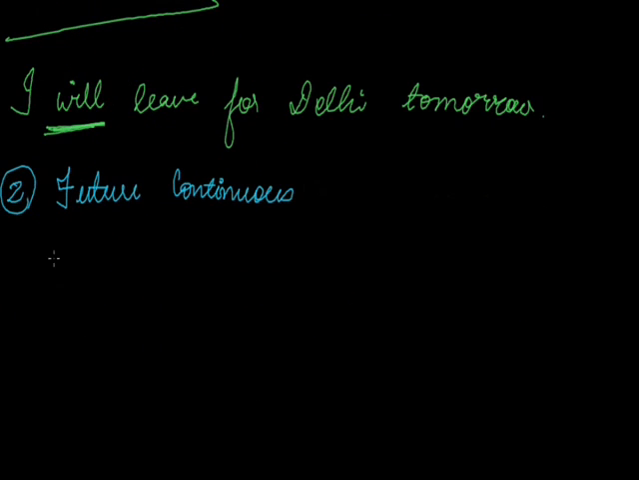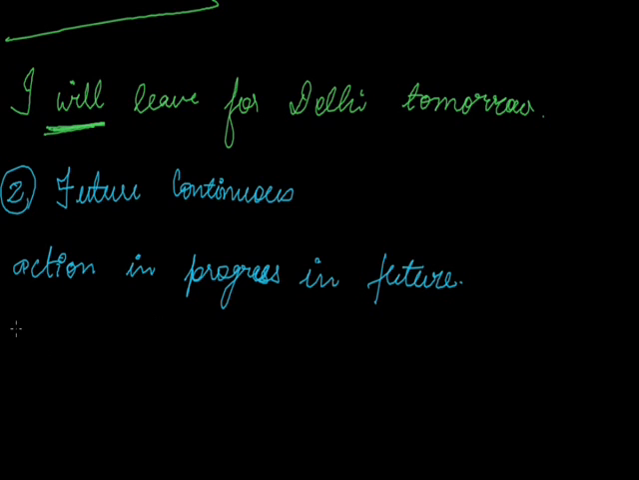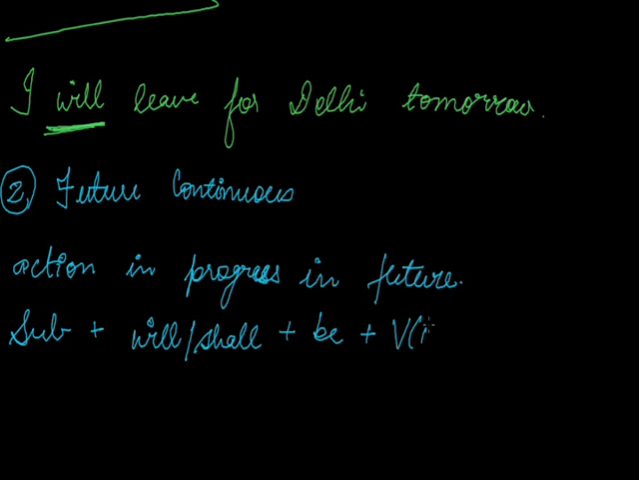The second tense is future continuous. Where do we use future continuous tense? To show an action in progress in the future. What is the sentence structure? Subject plus will or shall plus be plus verb's first form ing plus your object.